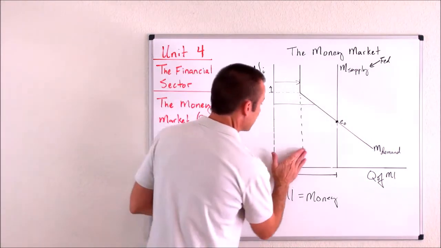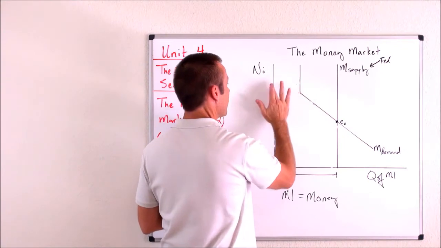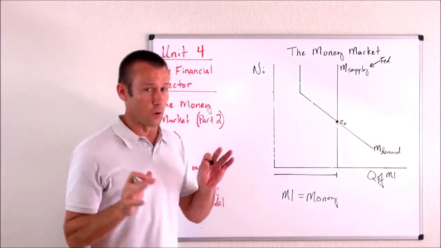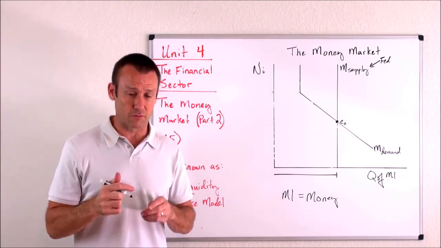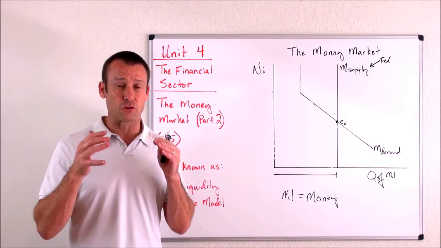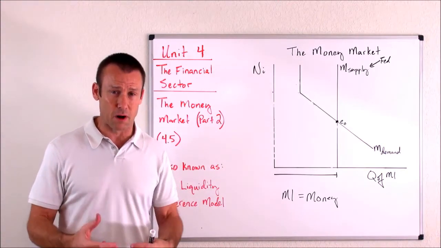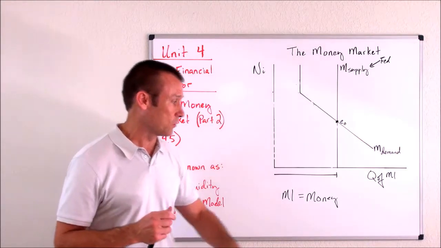So let me get rid of these dashes. Get rid of that. Don't really need that for right now. So there's our money supply and money demand. Okay, let's get to the manipulation of this graph. The number one thing this graph is going to be used for is to show the impact of monetary policy. And that's pretty doggone straightforward, guys. So let's go through it very quickly.